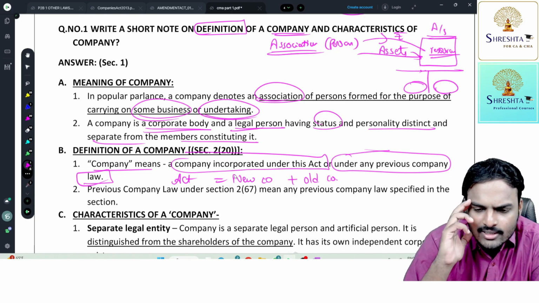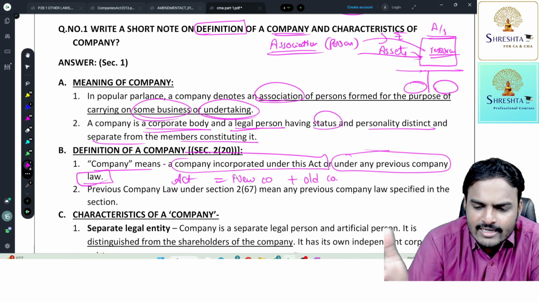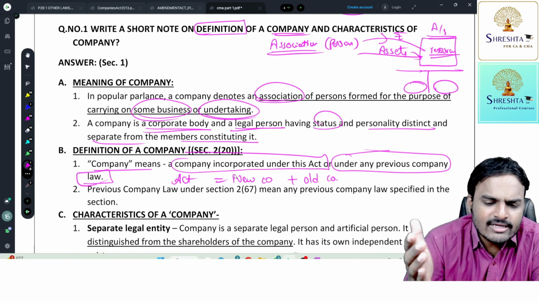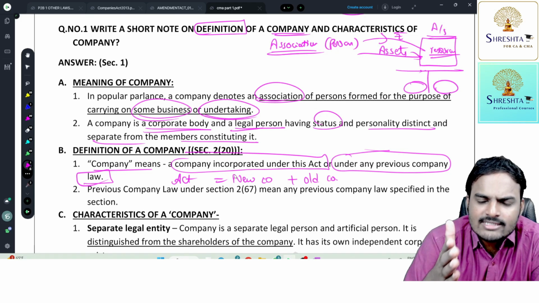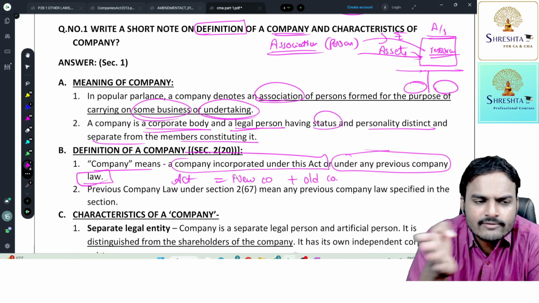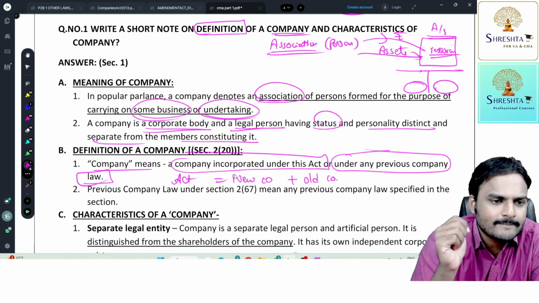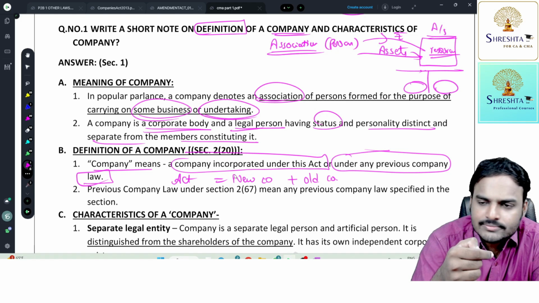Yes, they had a dilemma. We came first, and the later act came into the picture. An act will never have a retrospective effect. An act will always have a prospective effect. That means when an act got notified, from that date onwards, the act will be applied and implemented. Are you getting my point?